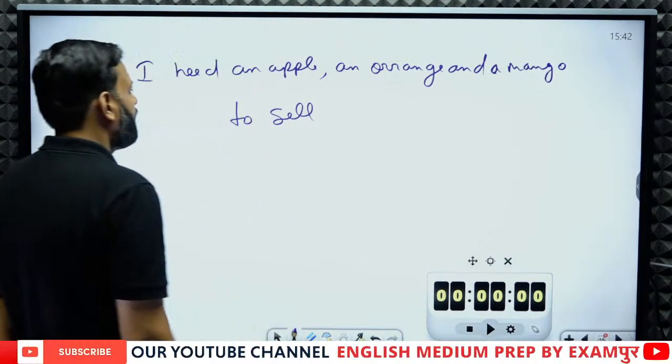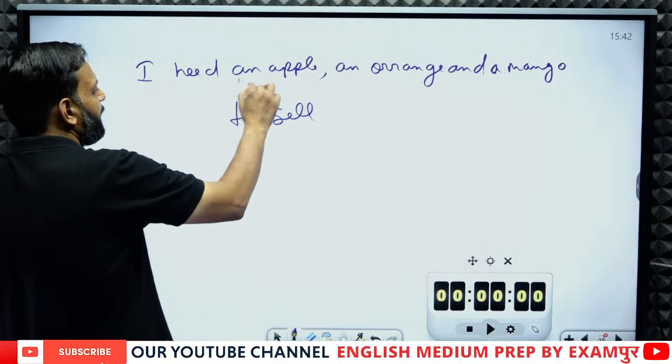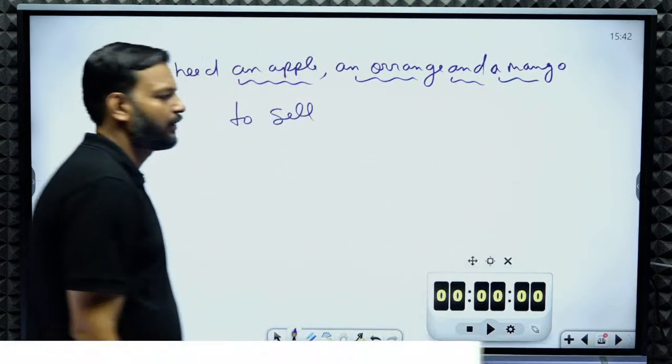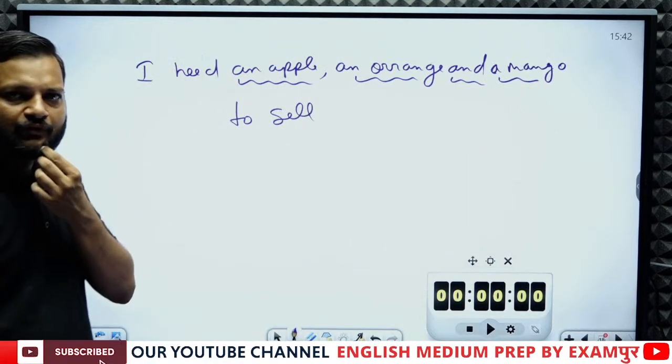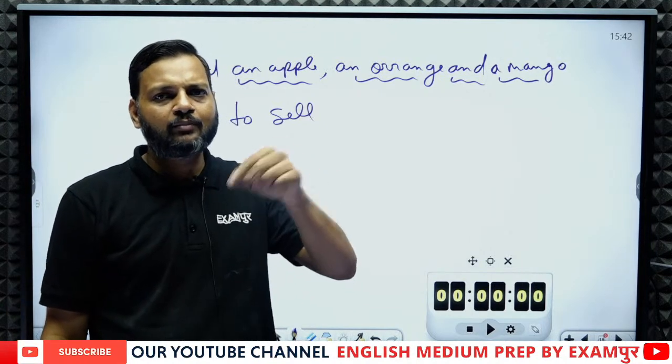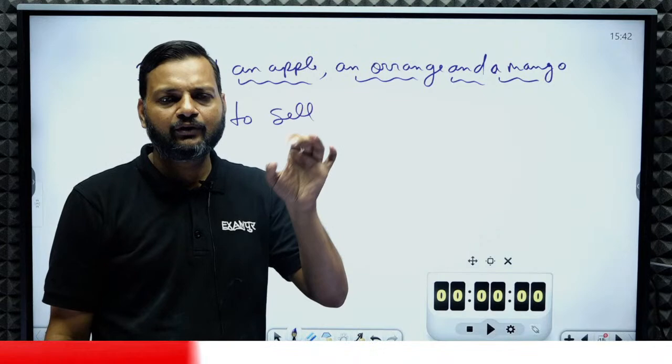Okay, now in this sentence we have three nouns: apple, orange and mango. So whenever there are more than two nouns, we use comma, comma, and at the end we use "and".